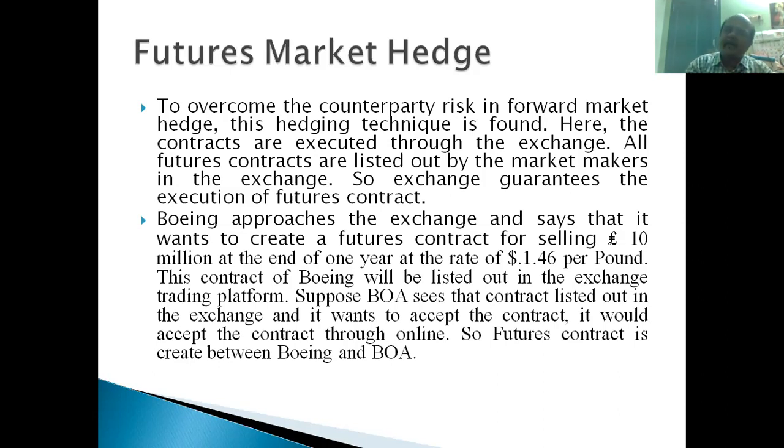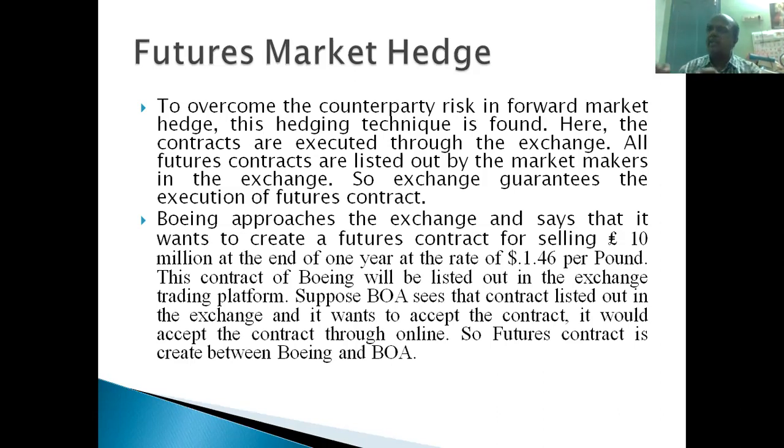Here, how the amount is settled is through a daily settlement mechanism, right? Every day the futures rate is decided, 1.46 is decided. So every day the settlement price of the futures contract is taken. The difference between the settlement price and the contract price, if it is favorable to a party, that party's account will be credited. Unfavorable to a party, that party's account is debited, right?